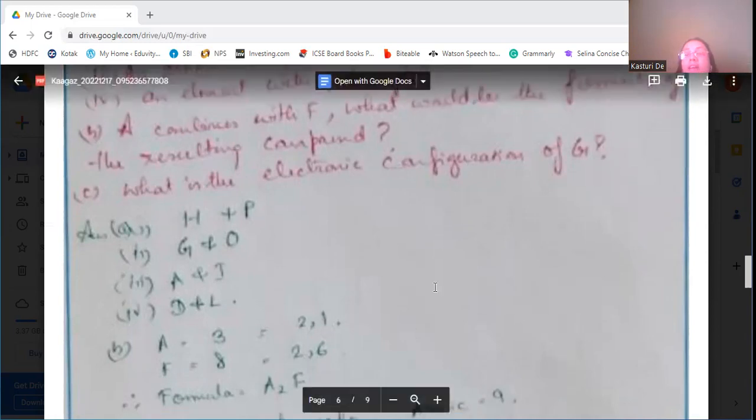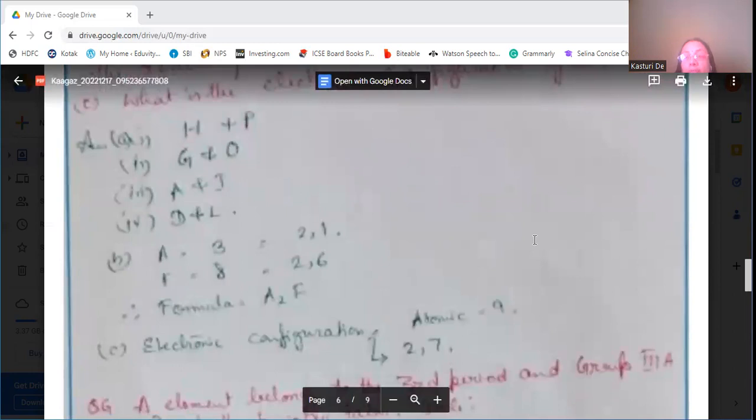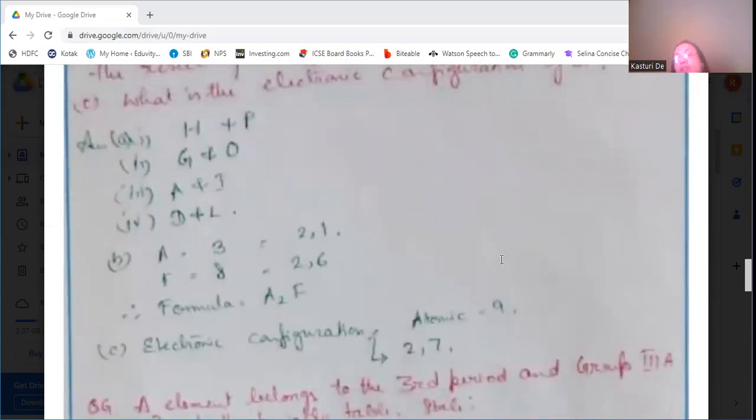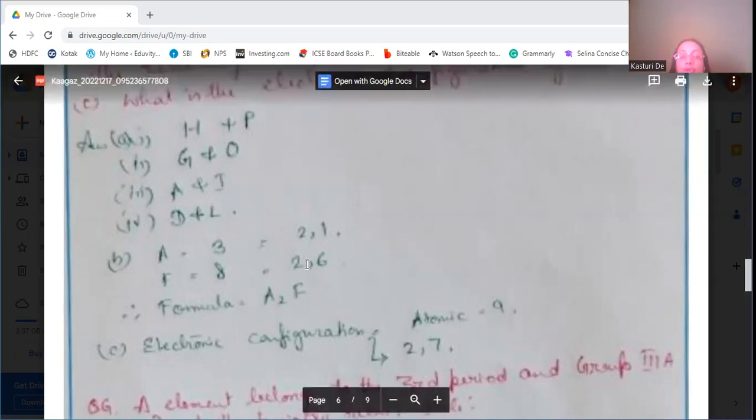Okay, now what is the electronic configuration of G? So G, atomic number is 9. That means 2 and 7 will be the electronic configuration. Okay. Next, we move on to